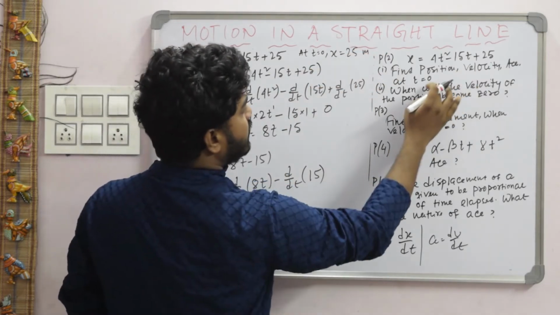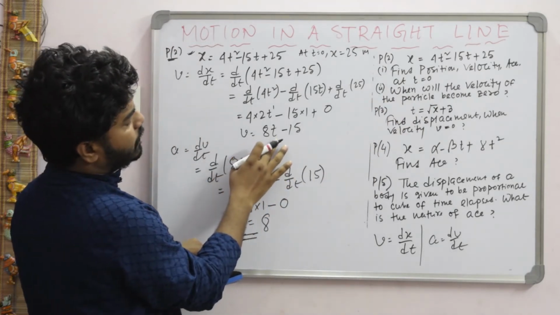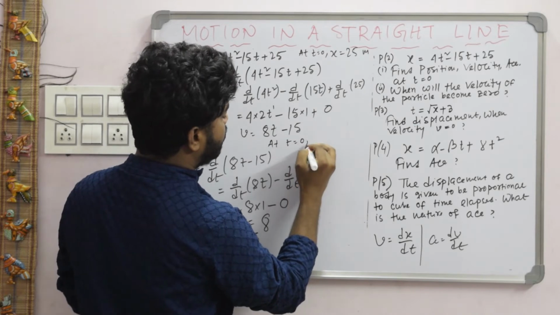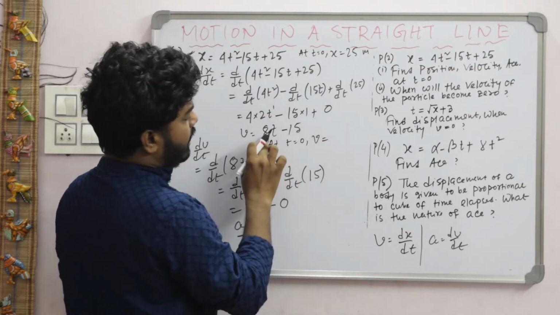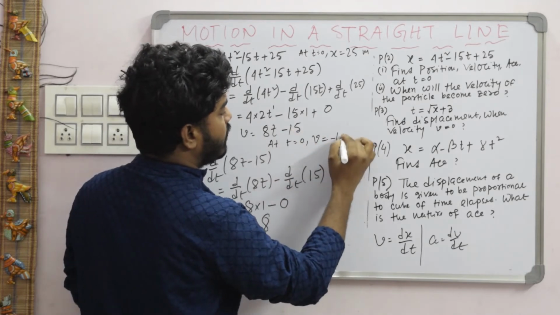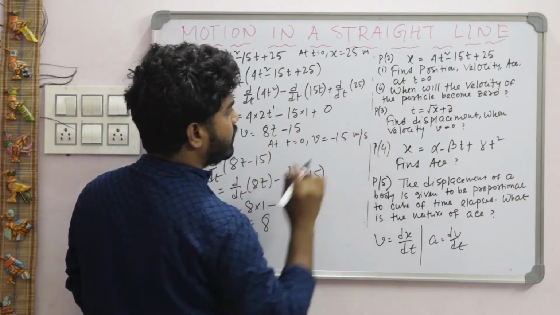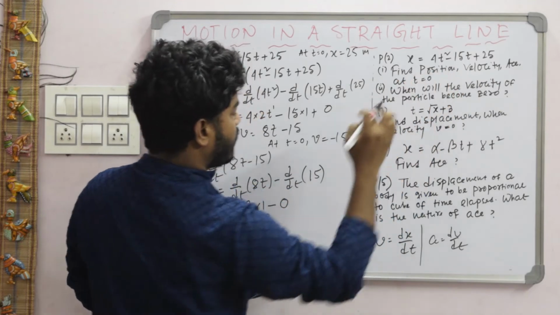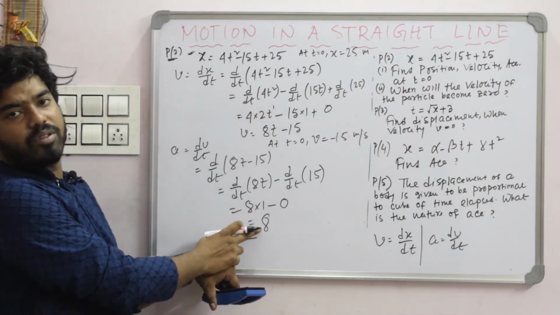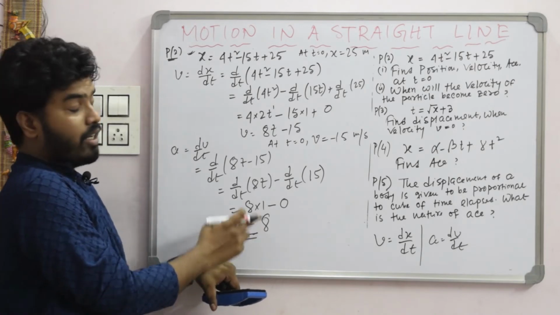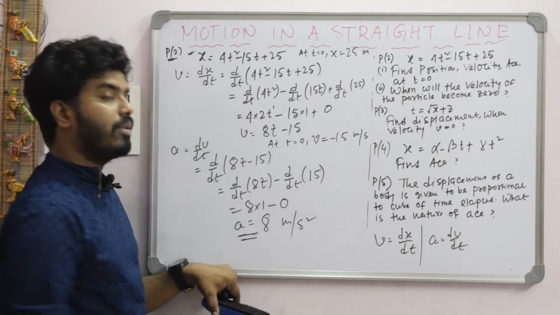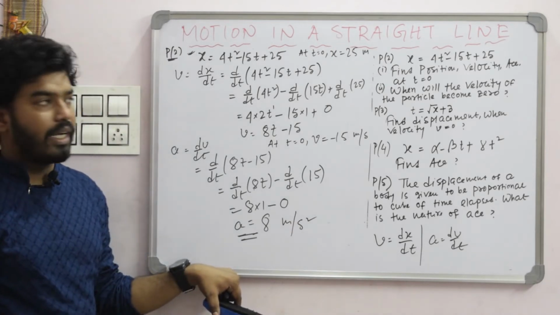Now velocity at t is equal to 0, you know the velocity expression. So at t is equal to 0, velocity v becomes 8 into 0, that is 0, just minus 15 meter per second. Now acceleration at t is equal to 0. Here you just check, acceleration a is equal to 8, that is constant, it doesn't depend upon t. So the answer of acceleration will be 8 meter per second square, right?